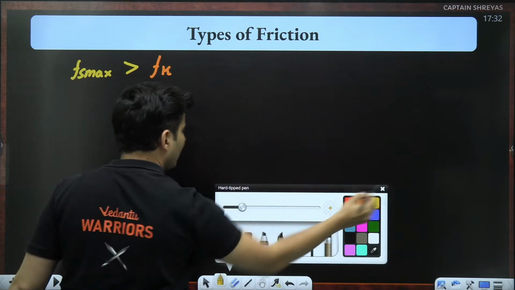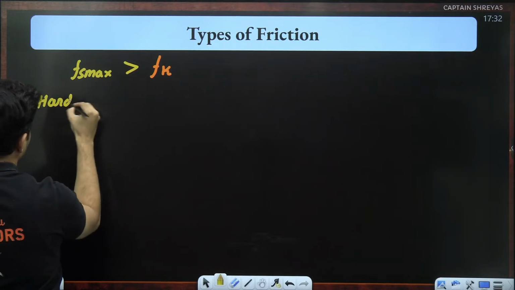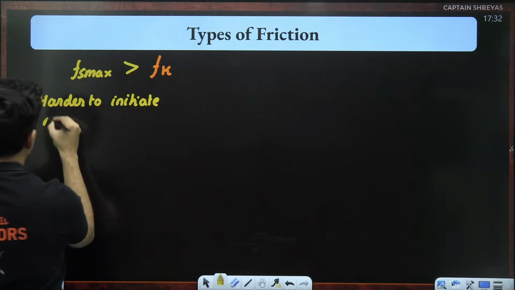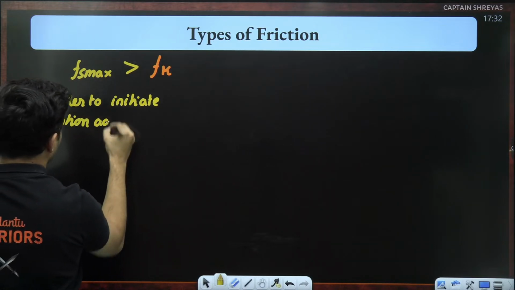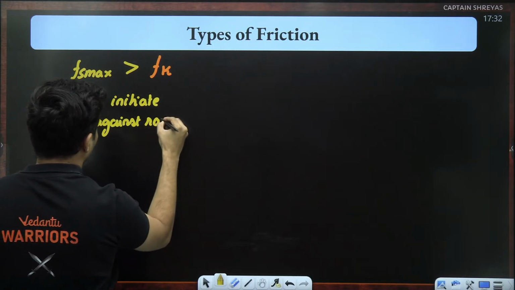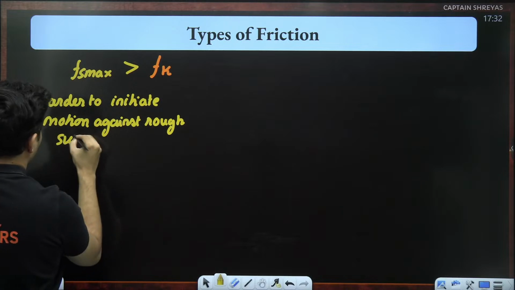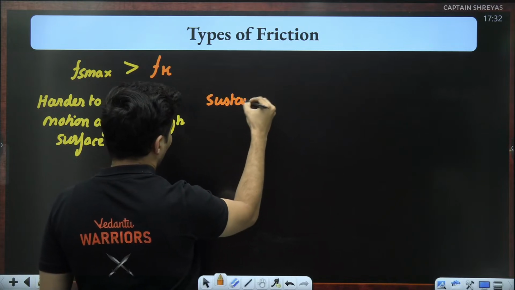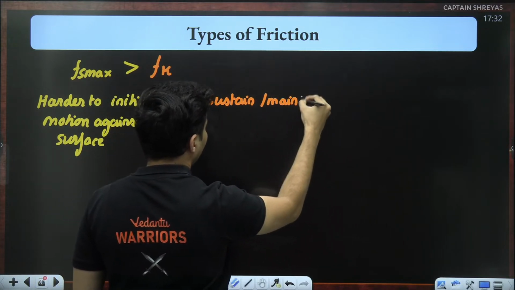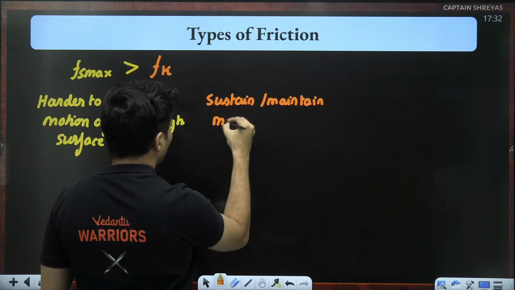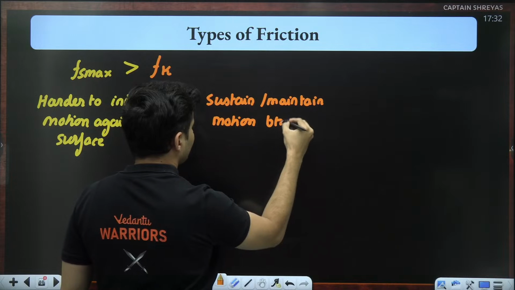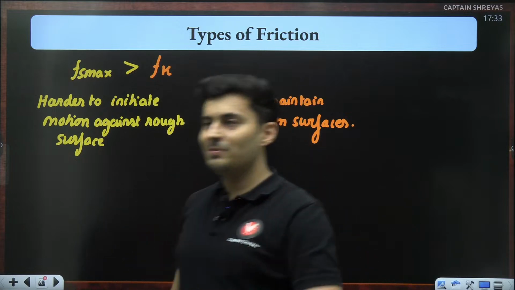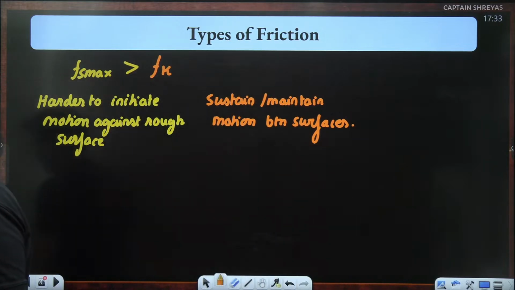It's because it's always harder to start or initiate motion against friction against a rough surface as compared to sustaining or maintaining the motion between surfaces. You would have experienced this in real life also. To start something is difficult, but once you start it, to maintain it is always easy.